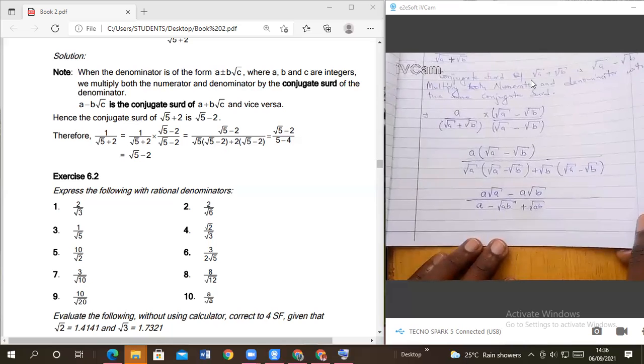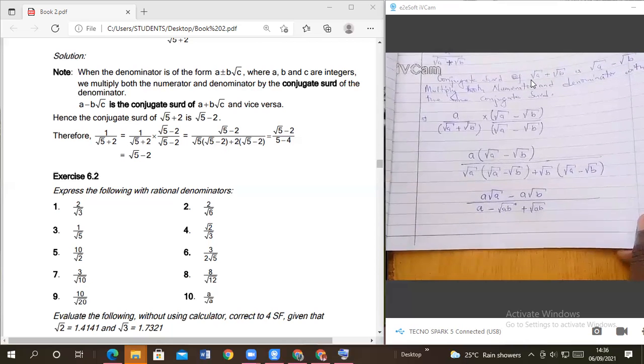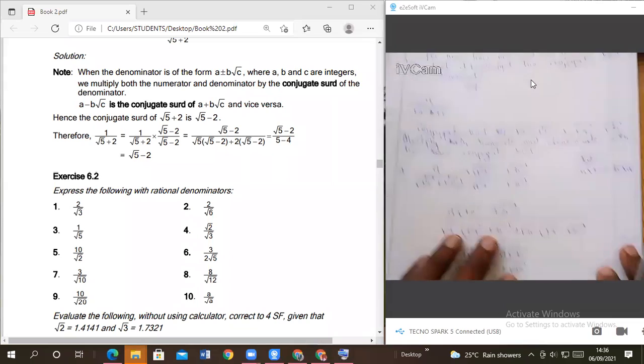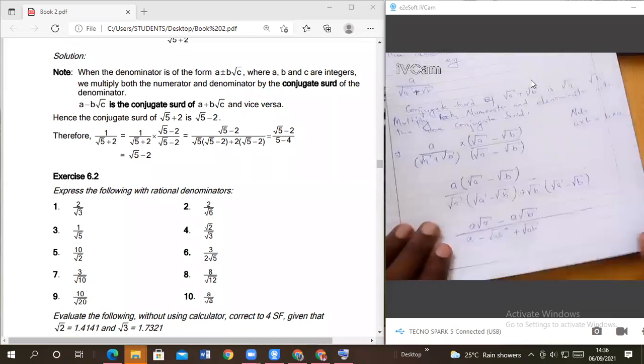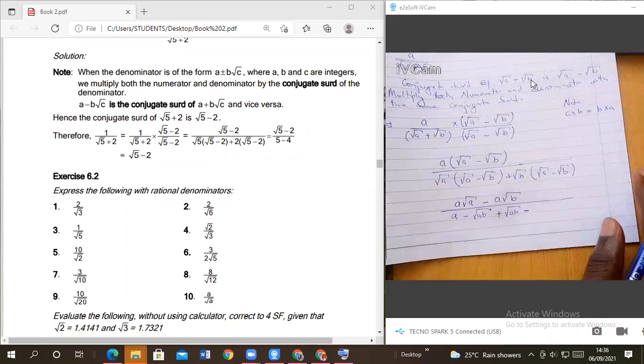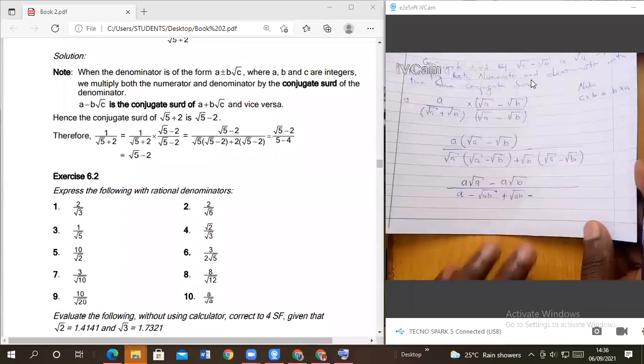Remember, we say multiplication is commutative, not so? A times b is the same as b times a. Then positive times negative. Be very careful with integers, members. You have to be very careful with integers.